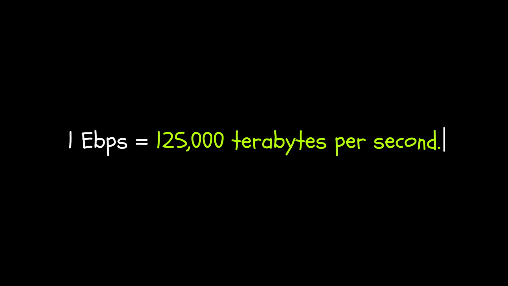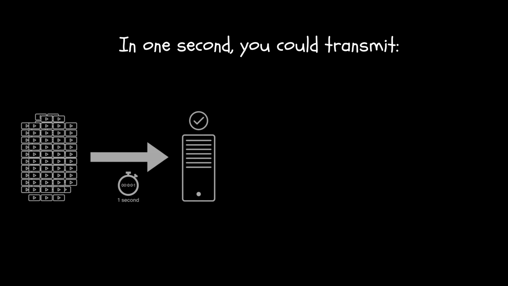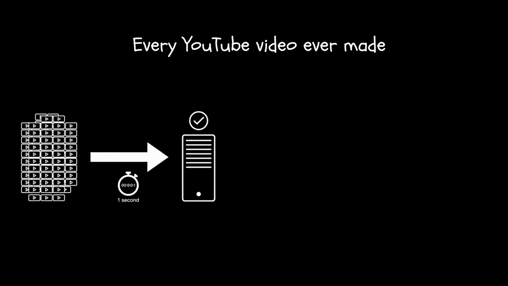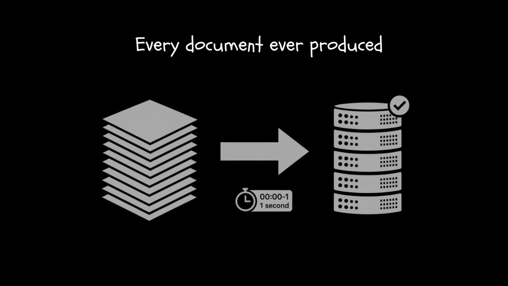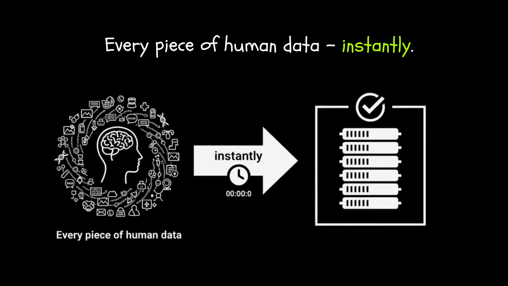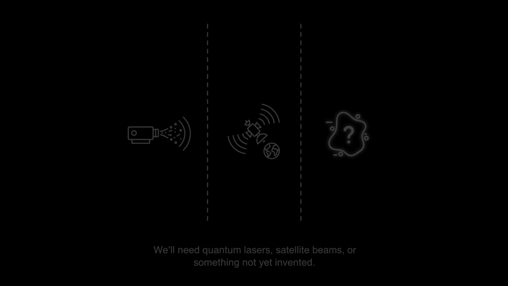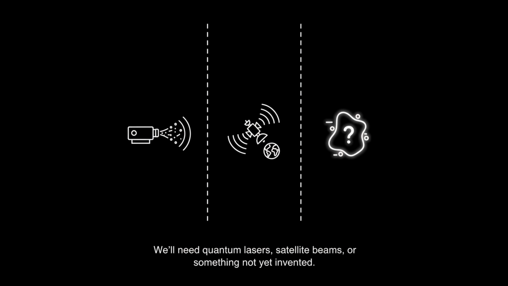125k terabytes per second. In 1 second, you could transmit every YouTube video ever made, every Google search ever logged, every document ever produced, every piece of human data instantly. At this speed, fiber cable becomes the bottleneck. We will need quantum lasers, satellite beams, or something not yet invented.